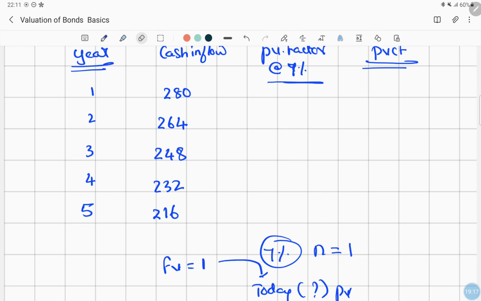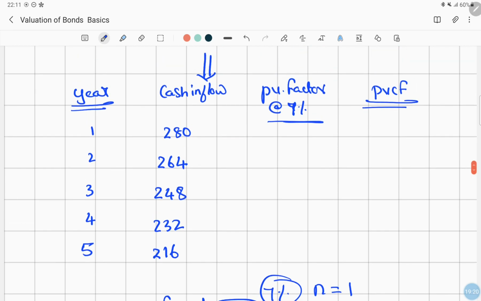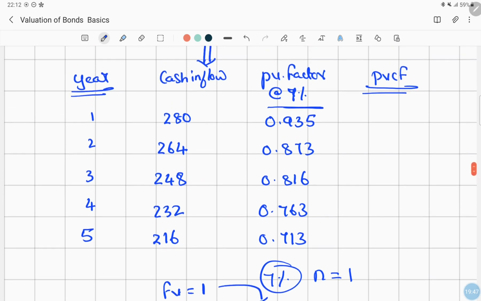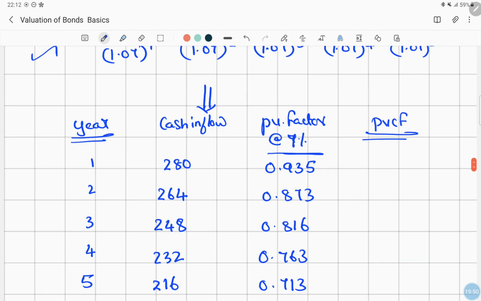Now let us substitute the values that I have already written in the notebook separately with the help of the BA2 calculator. The first year present value factor that we have calculated is 0.935. Then for the second year we have 0.873. Then for the third year 0.816. Then you have 0.763. Then you have 0.713. So I will be multiplying the cash inflow and the present value factor.